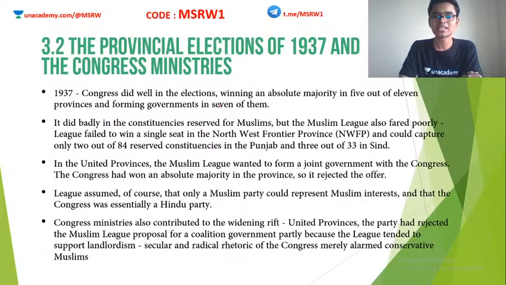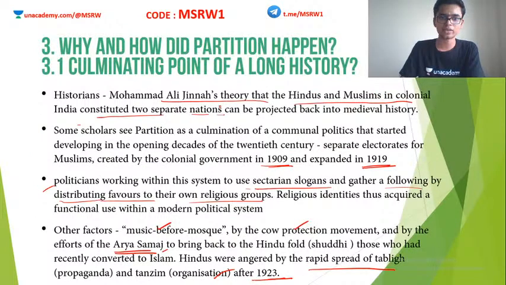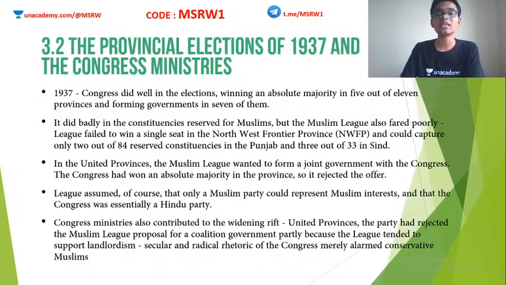So, the provincial elections of 1937 and the Congress ministries. Now I think you understood what communalism means. In the previous slide, we were looking at how this partition happened, how the policies of the British contributed to this. We saw how various local events such as music before the mosque, the Arya Samaj and the Shuddhi movement contributed to the development of this difference between Hindus and Muslims. Now let's see what happened at the political level in 1937.